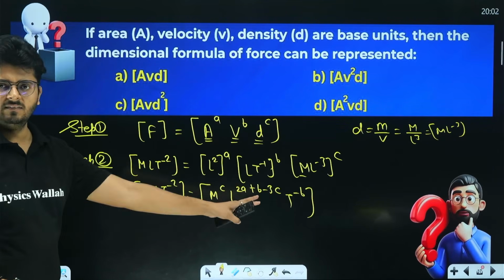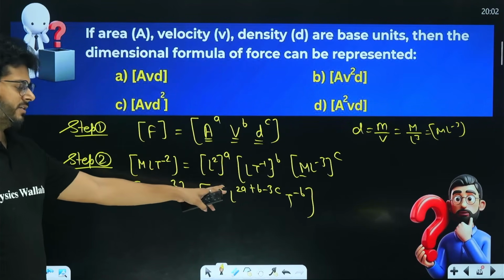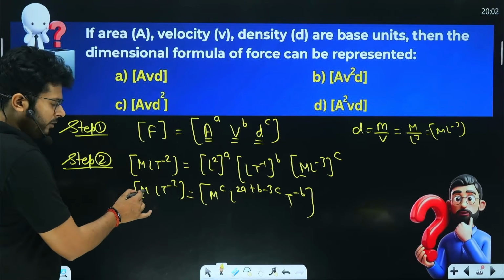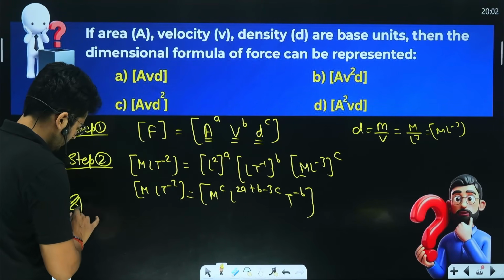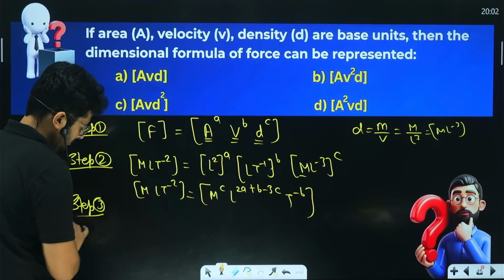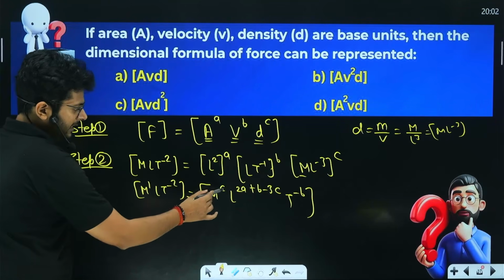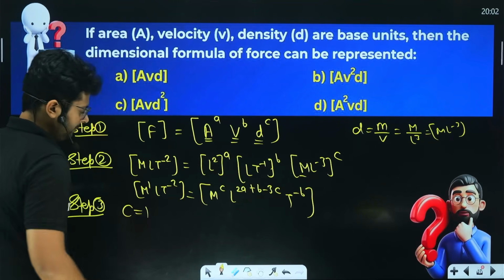So these things must have the same dimension. That means the powers must be the same, right? So the power of m on the left side is 1. So this is going to be step number 3. Here the power is 1, here the power is C. So C is equal to 1, right?